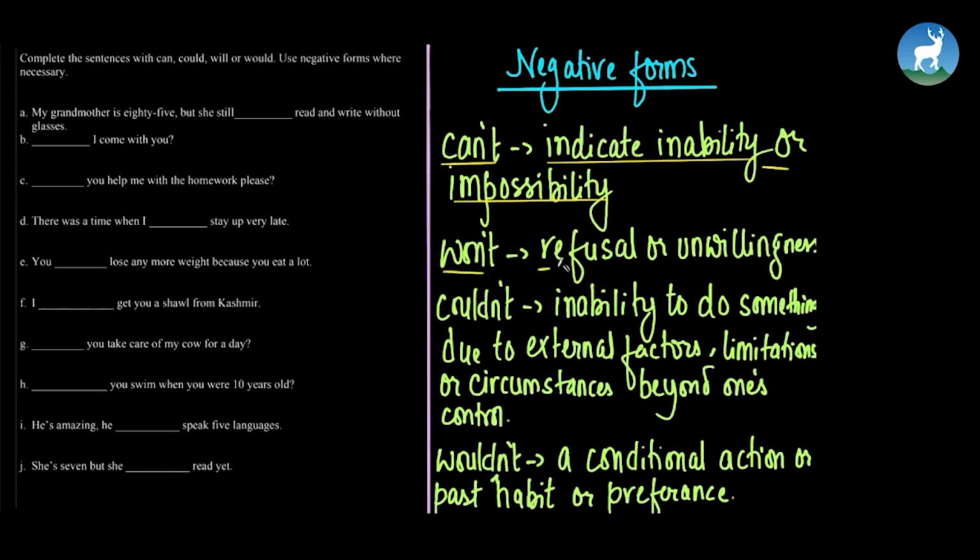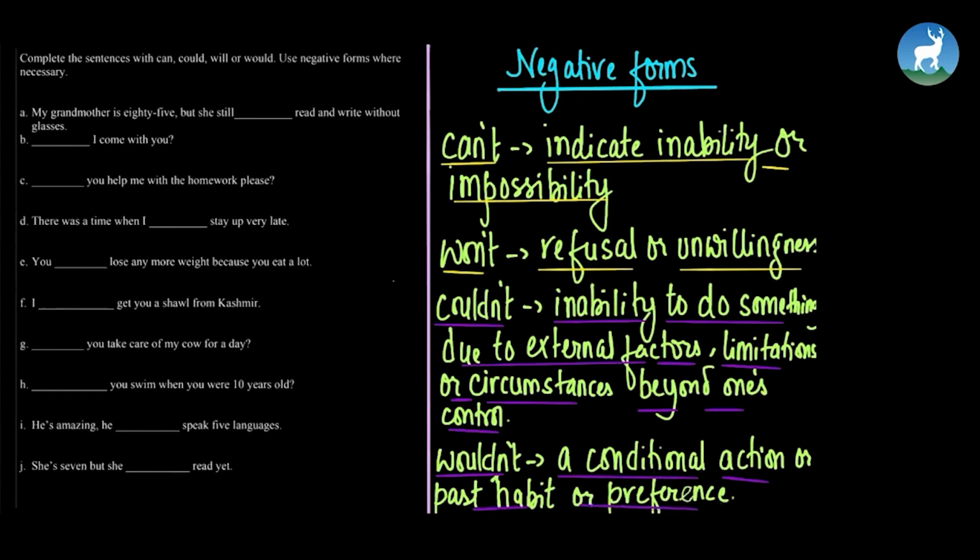Won't is used for refusal or unwillingness. Likewise, couldn't is used for any inability to do something due to any external factors. See here, for unwillingness we used won't. For your own inability or any impossibility we used can't. But if there is any inability within you to do something due to any external factors or limitations or circumstances beyond one's control, then you use couldn't. Likewise, wouldn't is a conditional action or past habit or preference.